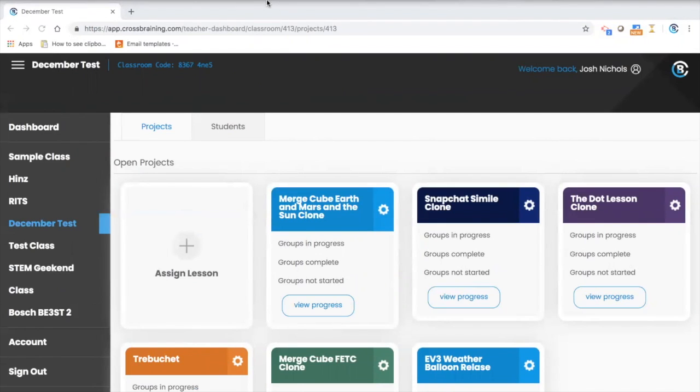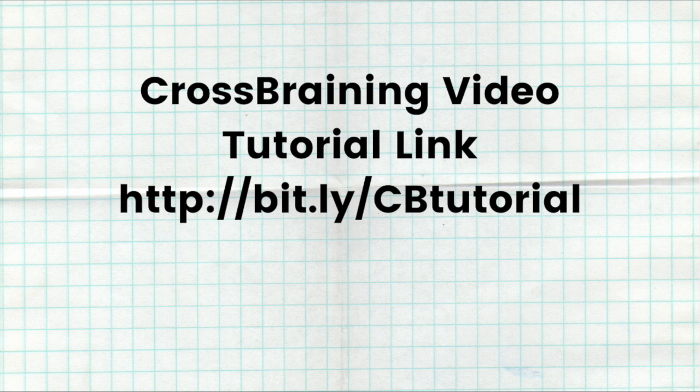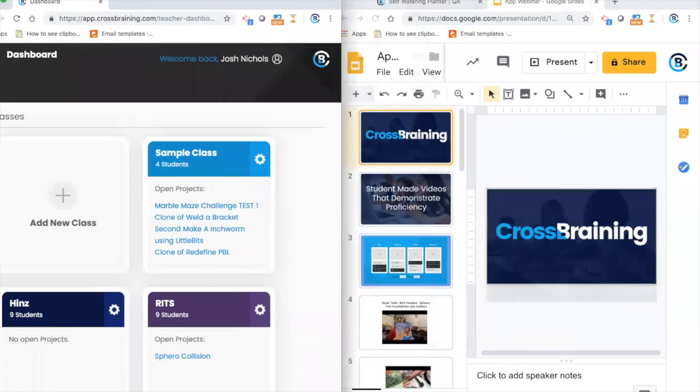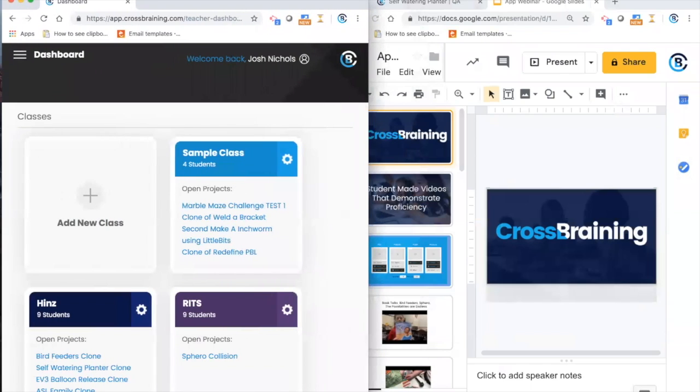Okay, I see another question. Let me go ahead and see what that is. So the ID isn't needed, but the code is, I thought, okay, you said you've got it. Great, fantastic. And just so you know, we have tutorials on all of this, these short little tutorials on everything that I'm talking about, and I'd be more than happy to send them your way. At the end of the webinar, I'll give you my email address and you can request it, and then I'll just send you the tutorial.